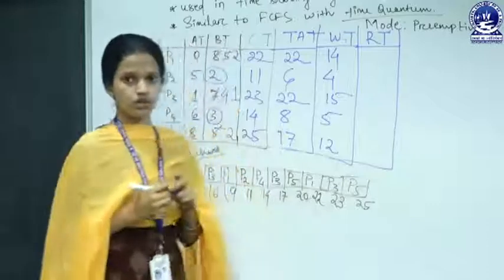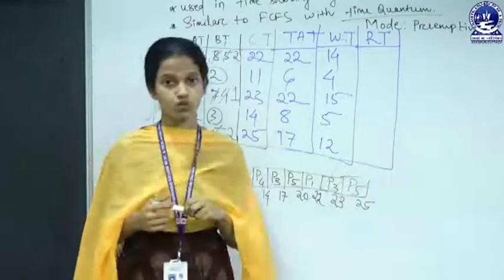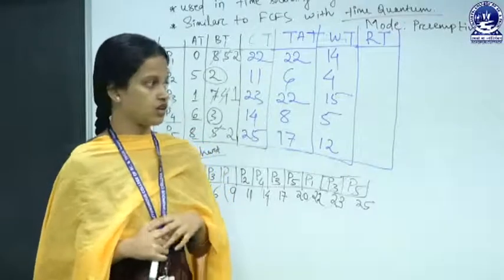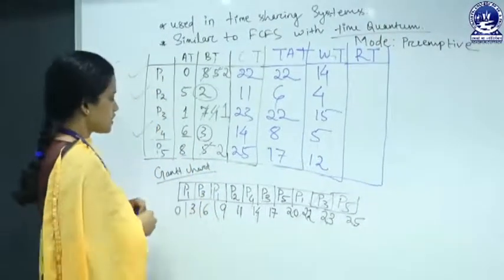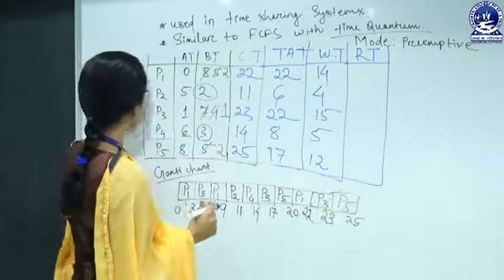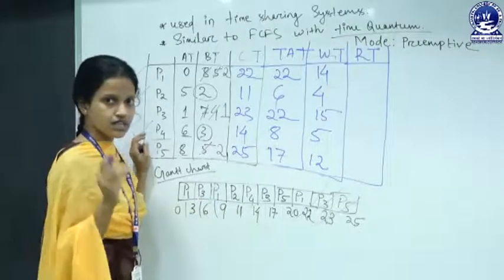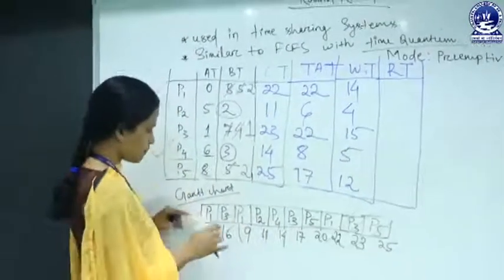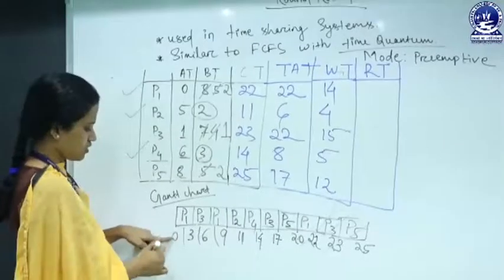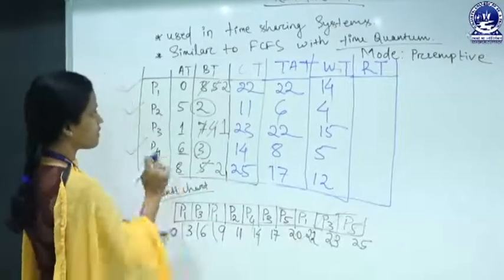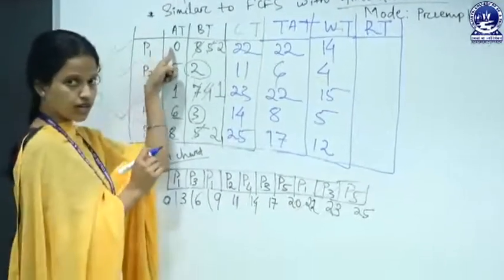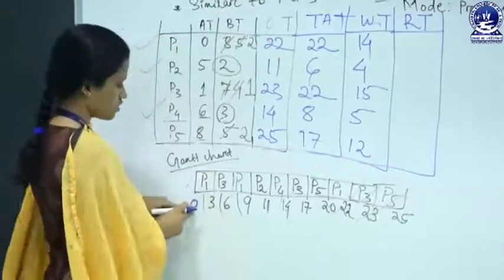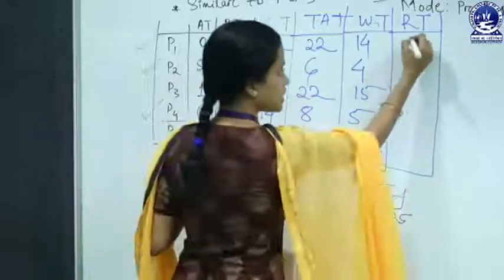I have already told you this algorithm will give you the deterministic response time, the minimum response time. Response time means the time at which a process is first allocated to the CPU. So for P1, the arrival time is 0, and P1 is allocated to the CPU at that time, so the response time of P1 would be 0.